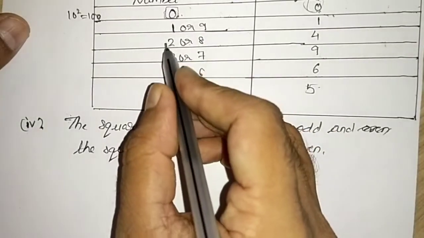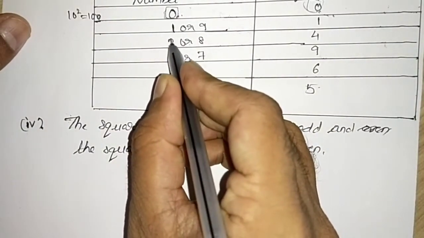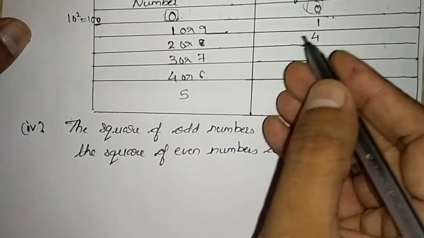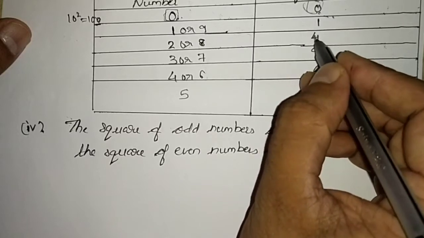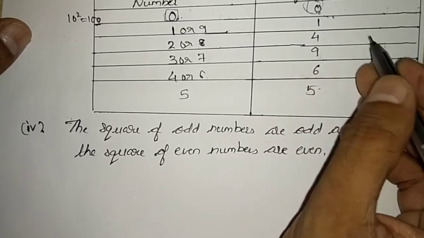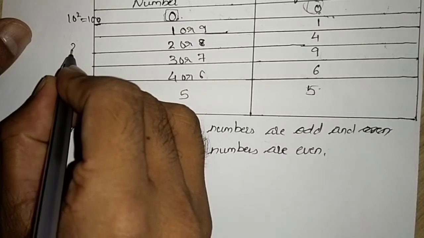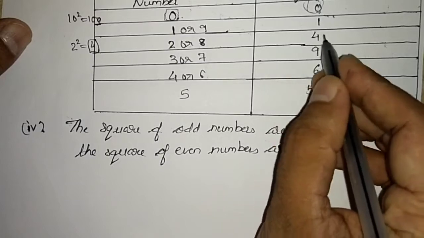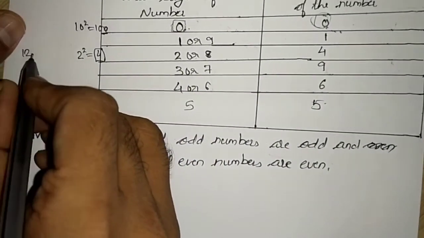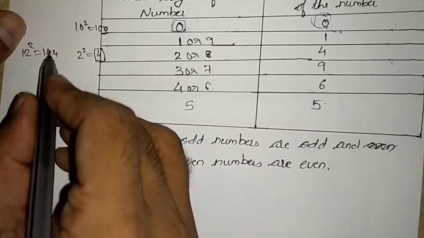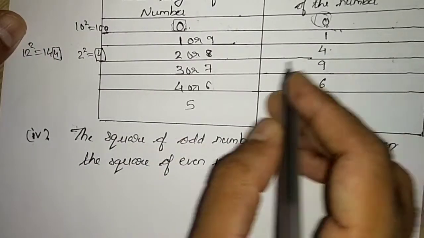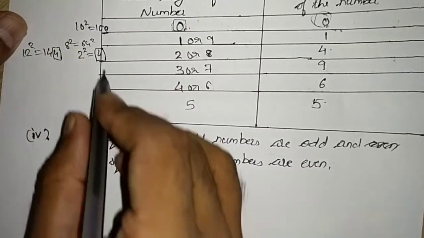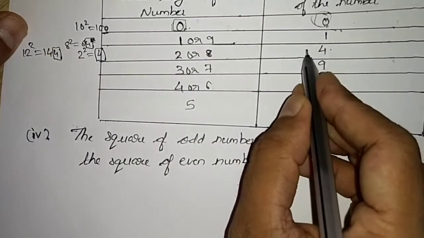Similarly, when you are squaring a number which has 2 or 8 in its units place, you will get 4 in the units place of the perfect square. Let me give you one example. 2, if I square, what will I get? 4. Is it 4? Yes. 12, if I square, what will I get? 144. Is there 4? Yes. Similarly, 8, if I square it, what will I get? 64. What is it? 4.